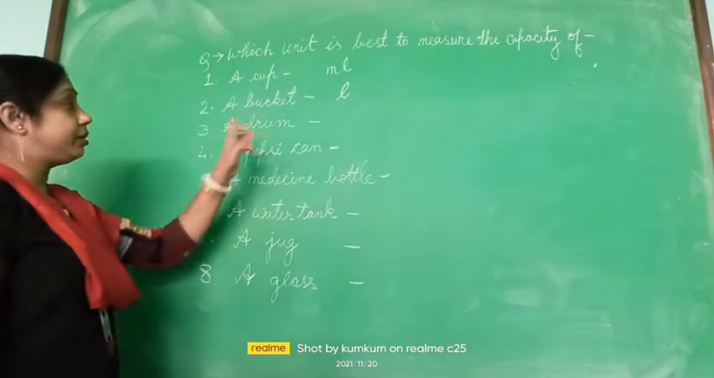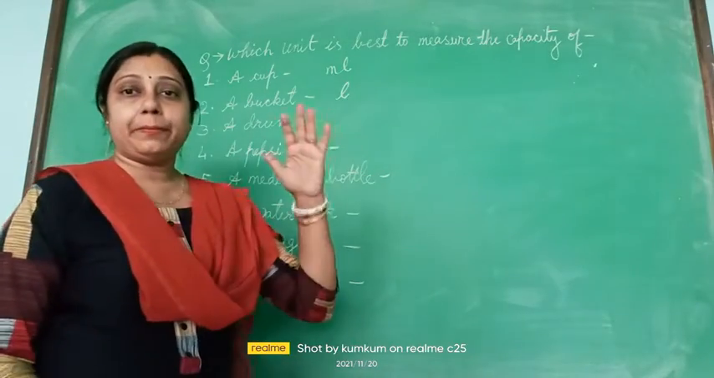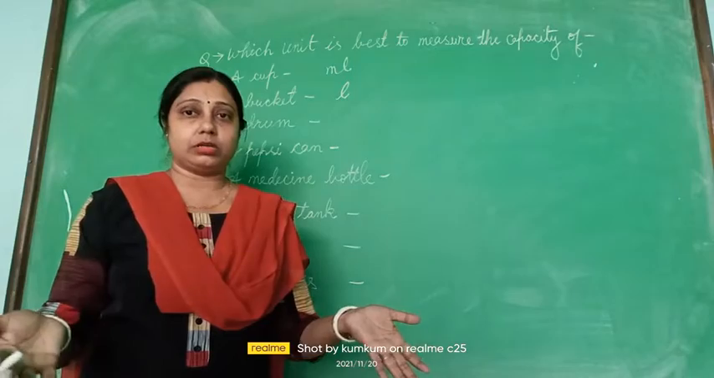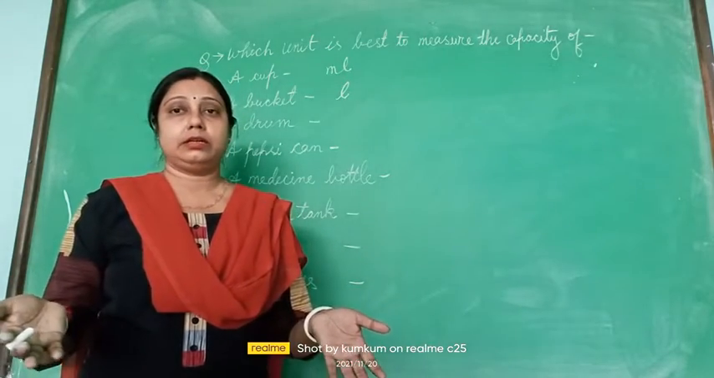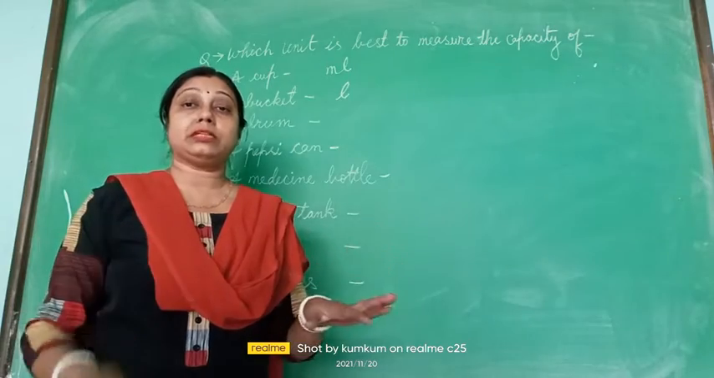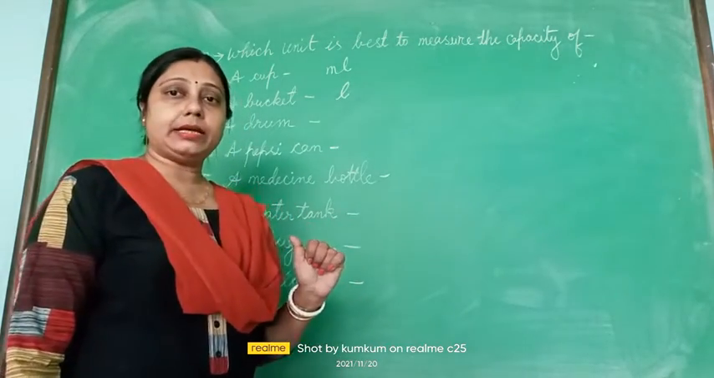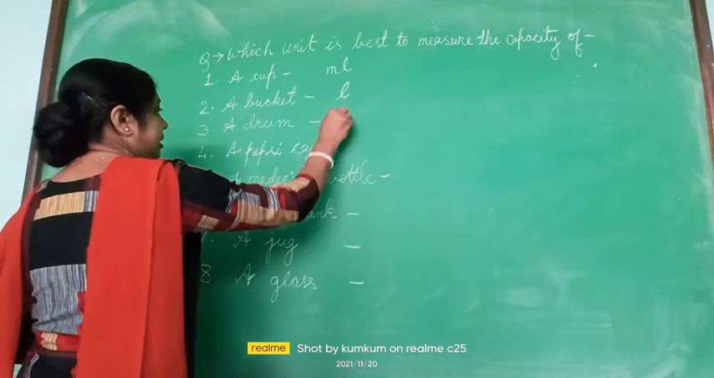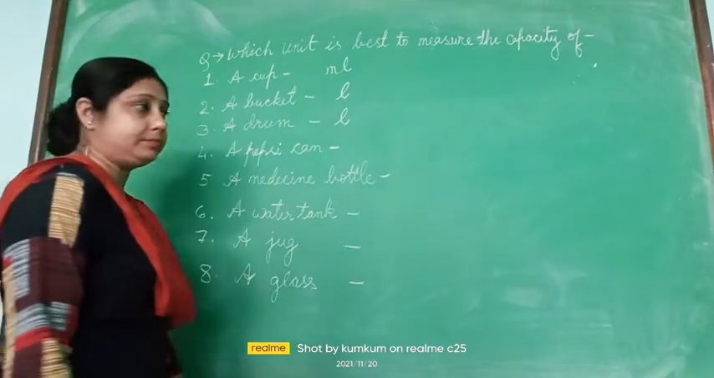Next, a drum. Drums are generally bigger in size and can hold maximum water or liquid things. Kerosene, oil, petrol and diesel are kept or preserved in drums. So they are bigger in size, and bigger capacity holders are measured in liter.